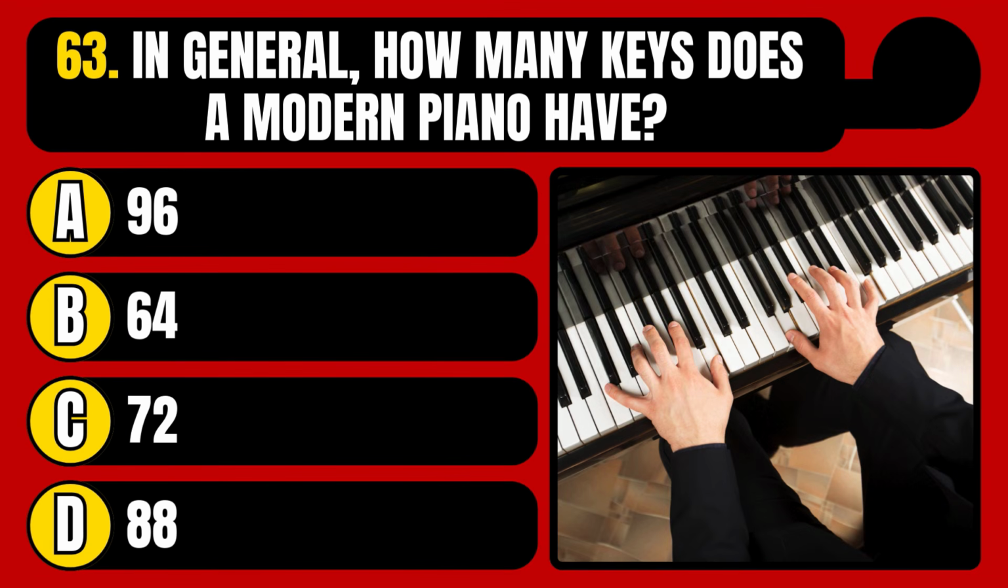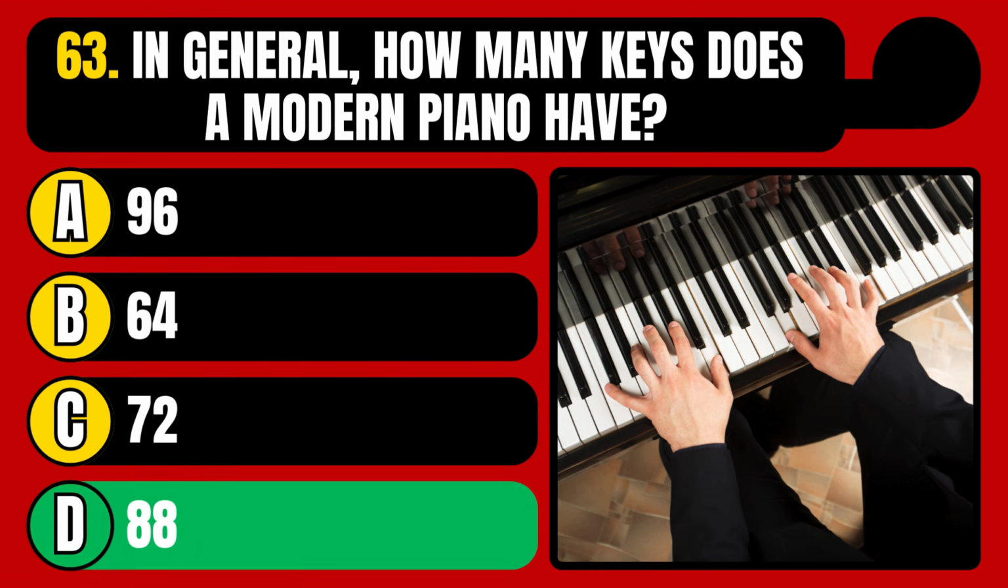In general, how many keys does a modern piano have? 96, 64, 72, or 88? The correct answer is option D, 88.